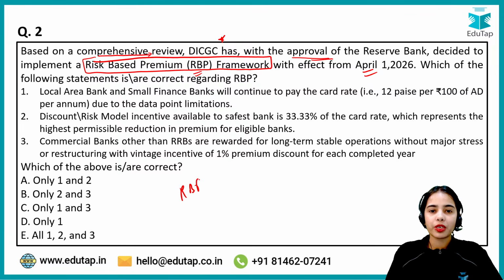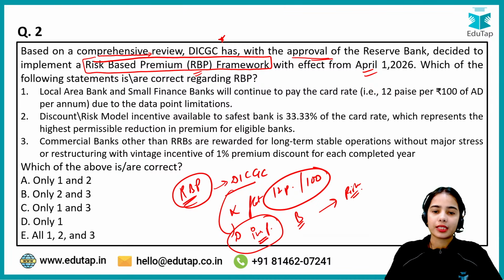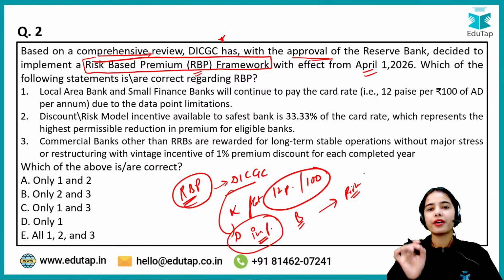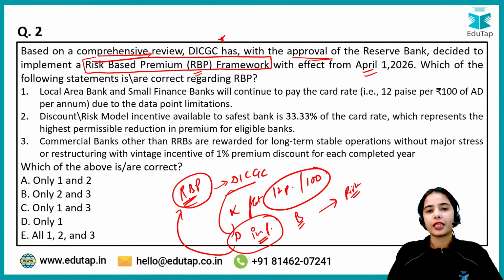The risk-based premium framework has been introduced by the DICGC so that, rather than taking the flat rate of 12 paise per 100 rupees, the deposit insurance premium will be taken from the banks on the basis of the risk that the banks have. So rather than taking the flat rate of 12 paise per 100 rupees, the DICGC has decided that the deposit insurance premium will depend upon the risk that the bank has.